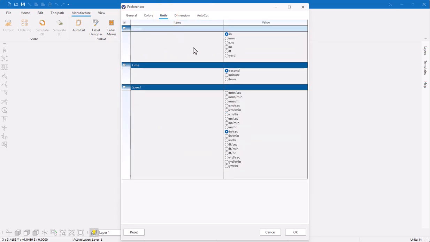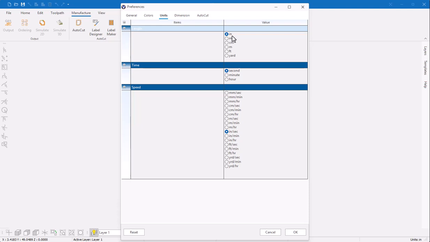So in the units tab, this gives you the default units that Ibex will work in. Now on install, Ibex will prompt you if you want to work in inches or millimeters. So depending on what you selected, your defaults will be set here. However, if you want to adjust these, this is where you can do that.